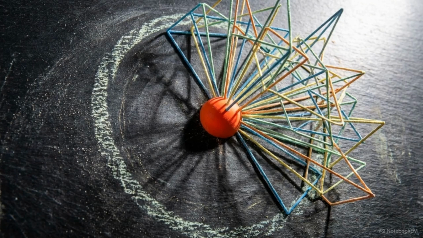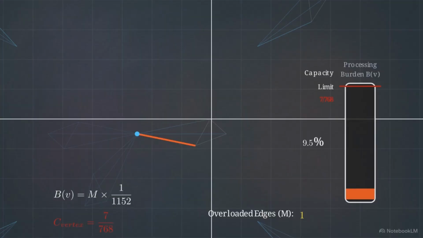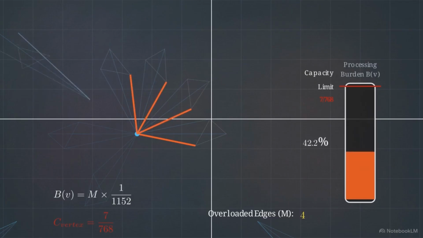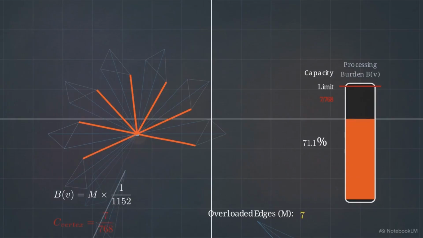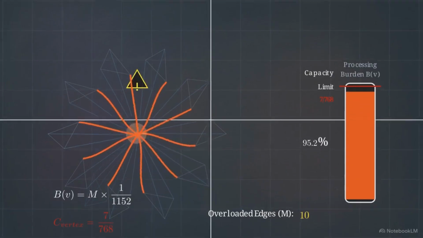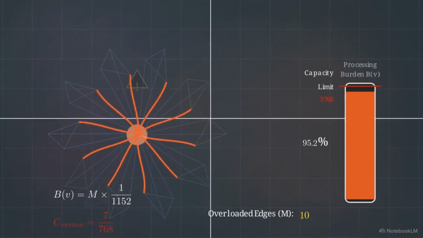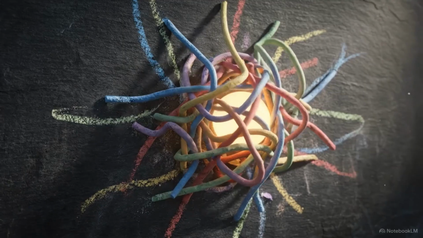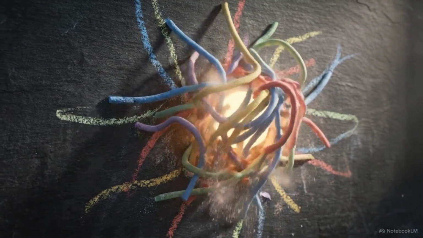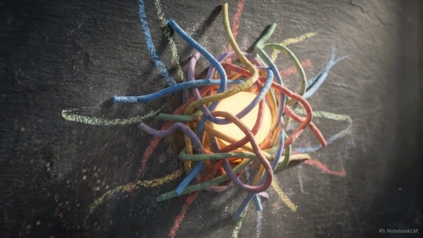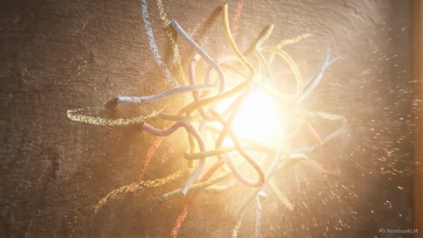To map the point of gravitational collapse, we use the variable m to represent the number of overloaded edges intersecting at a single vertex. Gravitational compression forces multiple tetrahedral cells to share a single node, driving the intersection toward its breaking point. At 10 overloaded edges, the vertex is operating at 95.2% of its absolute information capacity. Data trajectories are highly distorted by this congestion, but the node remains technically functional. Packets can still trace a path through the strain.